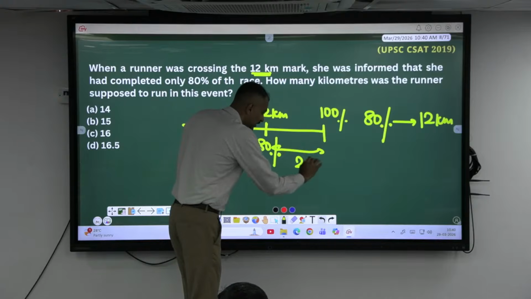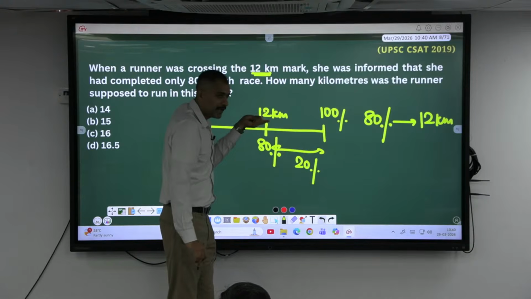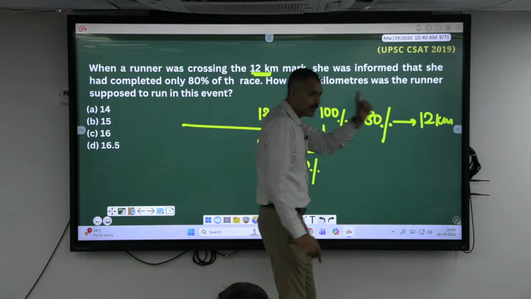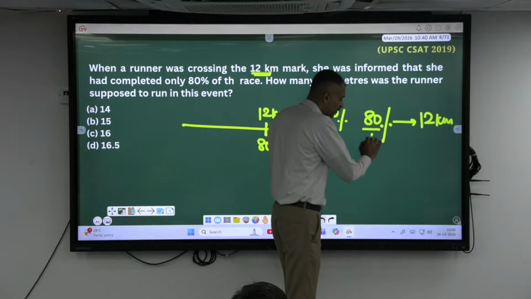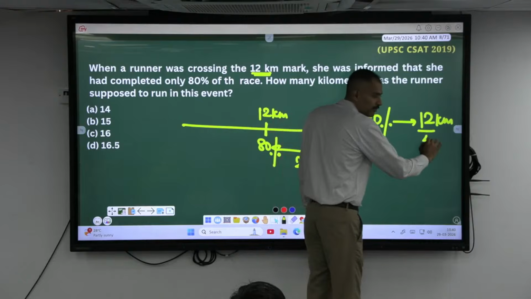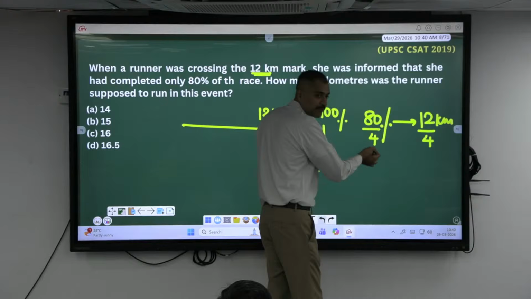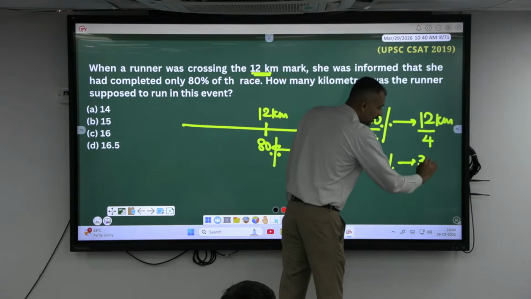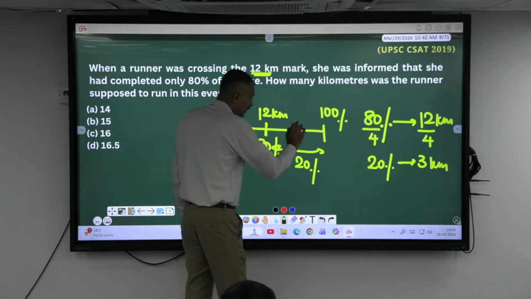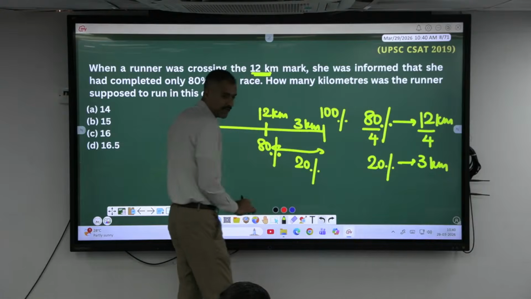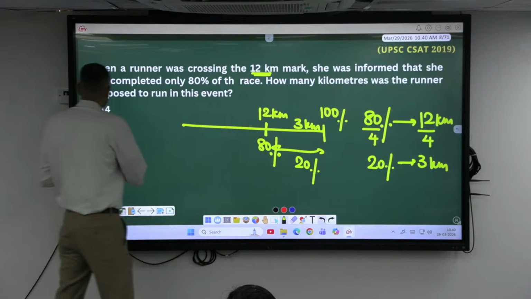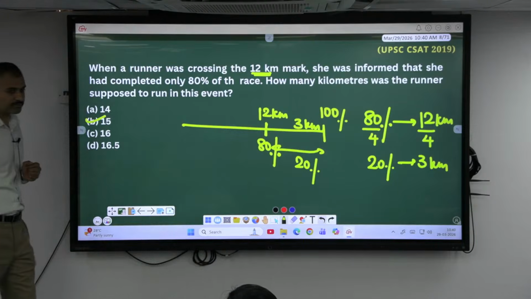If I know the 80% value, which in real value is given as 12 kilometers, can I find out 20%? How to make 80 to 20? Divide this by 4, and divide this also by 4. Yes, 20% value: 12 by 4 is 3 kilometers. So she has to run 3 kilometers more. So total distance is 12 and 3, distance is 15.